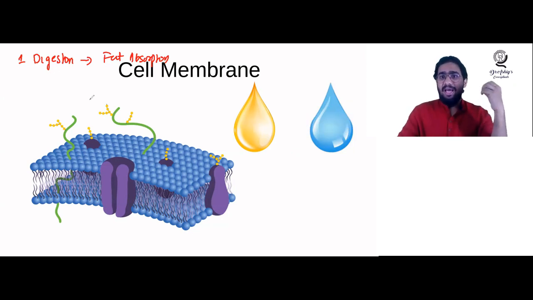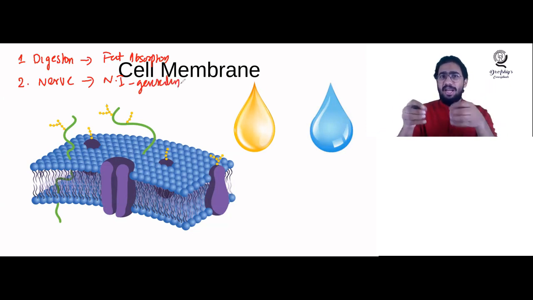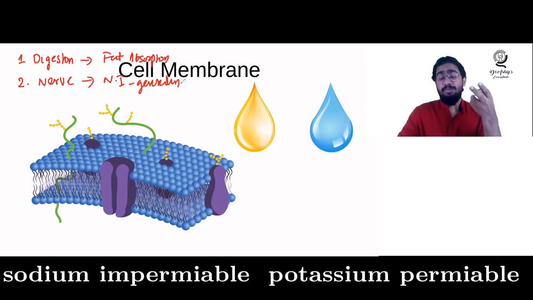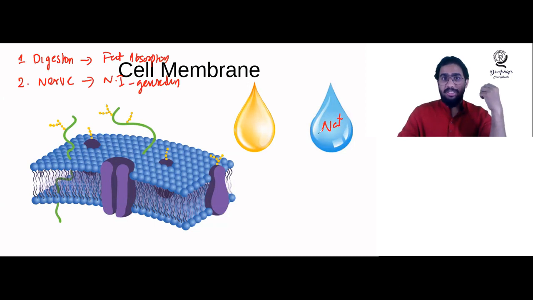Which is the second area where this property of the semi-permeability of the cell membrane is used? Actually, that is in your nerves. In nerves, you will be studying about the nerve impulse generation or conduction of the nerve impulse. And in that, you will be learning about different ions like sodium ion and potassium ion. You know that sodium ion is impermeable for the cell membrane and potassium ions are permeable for the cell membrane. Why is the sodium ion impermeable and why is the potassium ion permeable? You have to understand that the sodium ion is more water soluble than the potassium, and the potassium ion is more lipid soluble than the sodium.